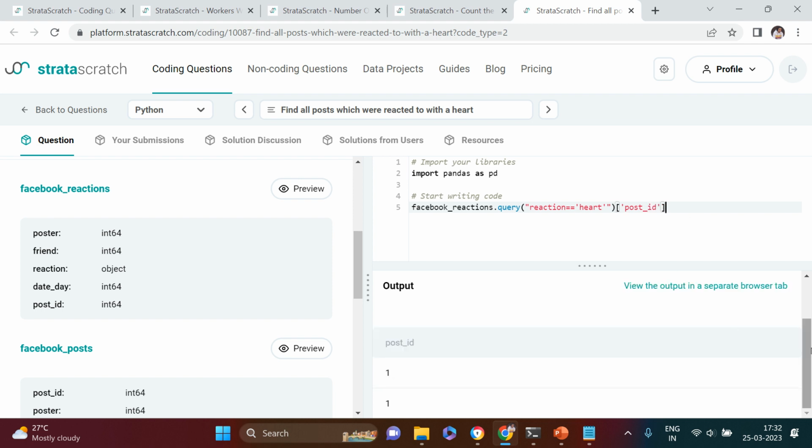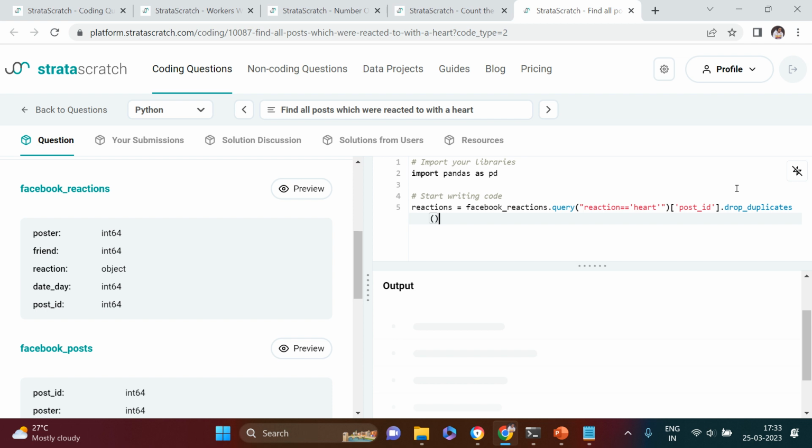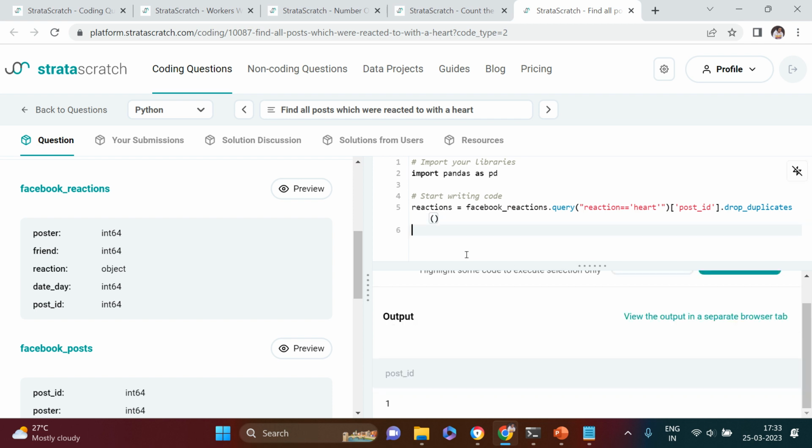Okay, so here is what we got. Because this is the same, I can remove the duplicates also, drop duplicates. Now this minimizes your data size a lot. Now I will just call it reactions, the other data frame I created using the same reaction. The next thing we need to do is apply this.